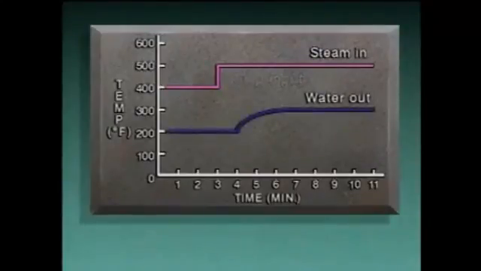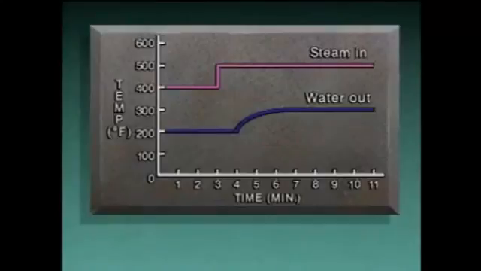But when we plot the water temperature, we see that there's a delay between when the steam temperature increased and when the water temperature first started to rise. This delay is called dead time. It can be thought of as the amount of time required to transfer energy from one point to another. We also see that once the water temperature started to rise, it rose gradually, not suddenly. That's why the shape of the water temperature curve is similar to the dynamic response curve that we saw earlier.